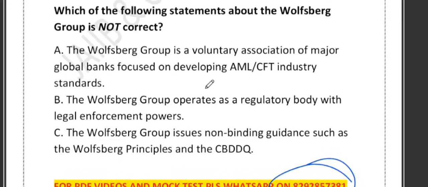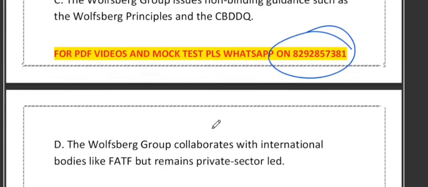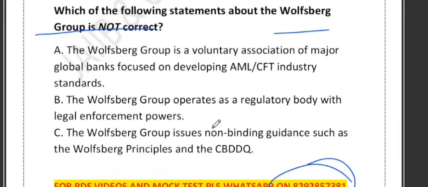Now friends, have a look at the next question. Which of the following statements about the Wolfsberg Group is not correct? Option A: The Wolfsberg Group is a voluntary association of major global banks focusing on development of AML CFT industry standards. Option B: The Wolfsberg Group operates as a regulatory body with legal enforcement power. Option C: The Wolfsberg Group issues non-binding guidance such as the Wolfsberg Principles and CBDDQ. Option D: The Wolfsberg Group collaborates with international bodies like FATF but remains private sector led. So which option do you think is not correct?